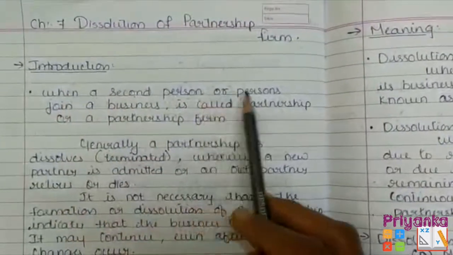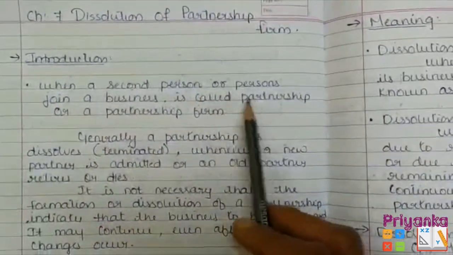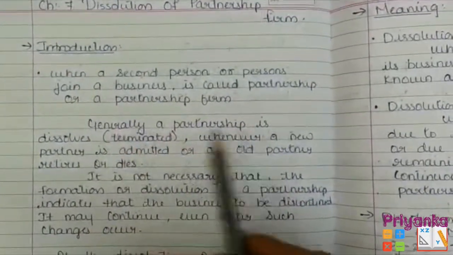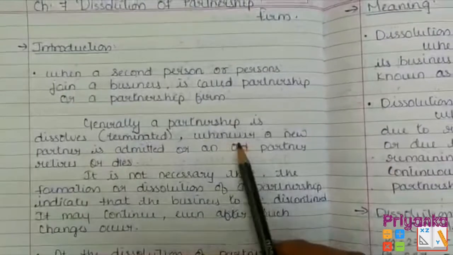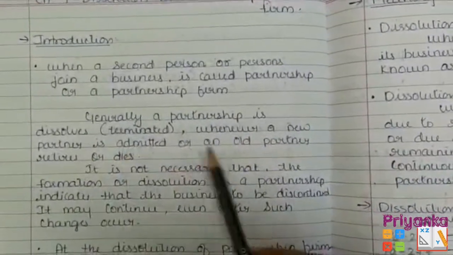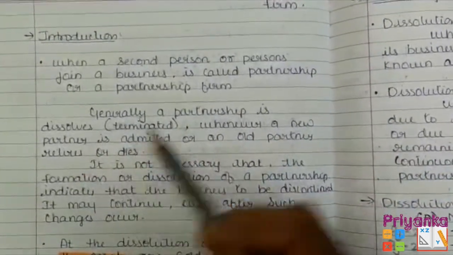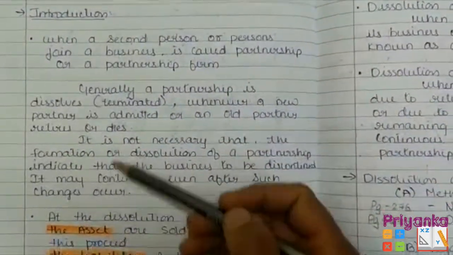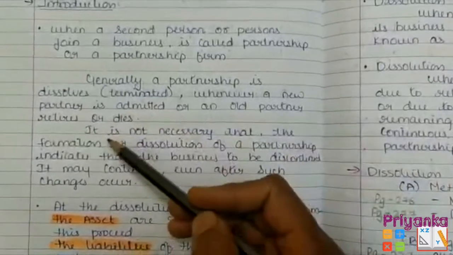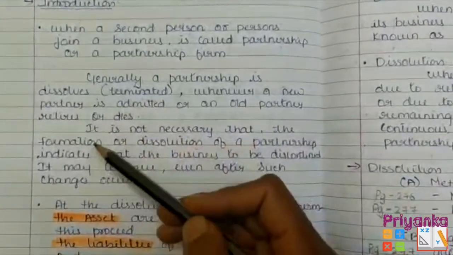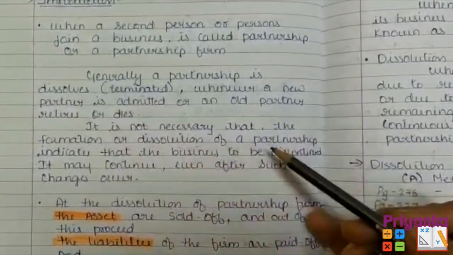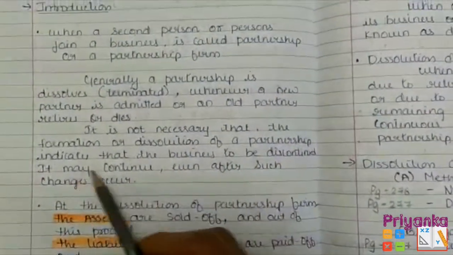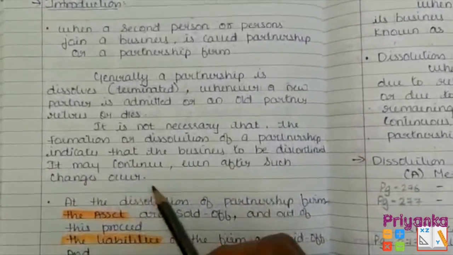When a second person joins a business, it is called a partnership or a partnership firm. Generally, a partnership is dissolved or terminated whenever a new partner is admitted or an old partner retires or dies. Here they are talking about the admission and the retiring partner, Chapter 5 and 6. It is not necessary that the formation or dissolution of a partnership indicates that the business is to be discontinued. It may continue even after such changes occur.